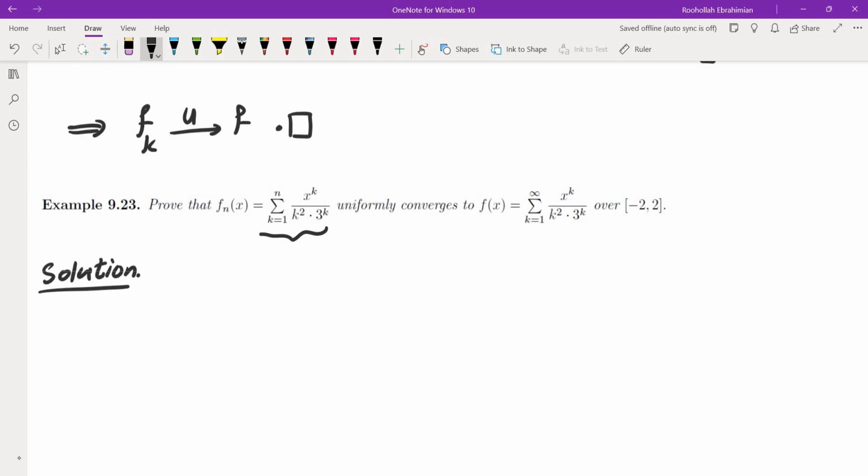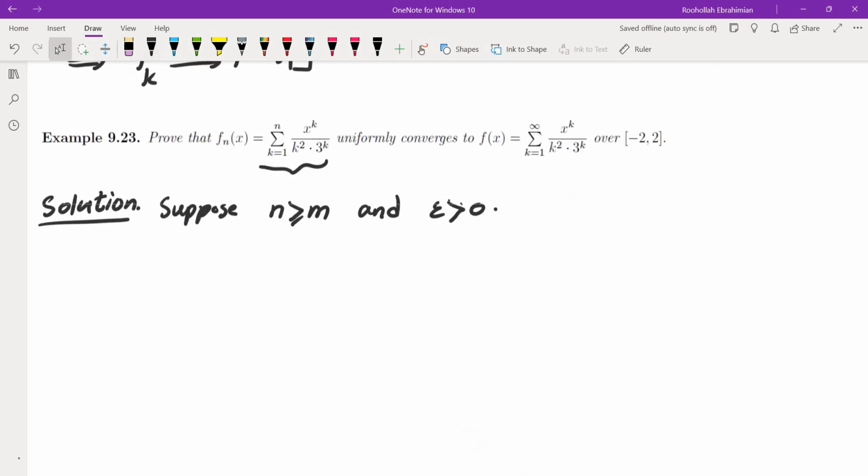If you look at this Fn(x), suppose n is greater than or equal to m and epsilon is positive. Let's take the difference between Fn(x) and Fm(x).